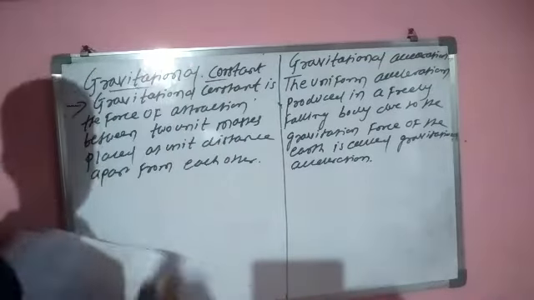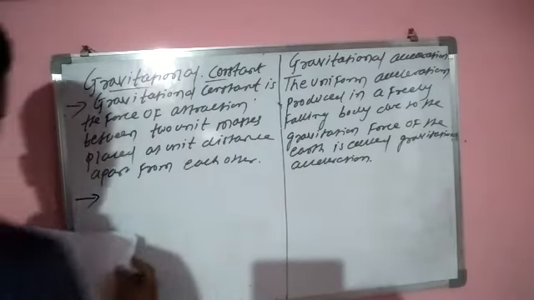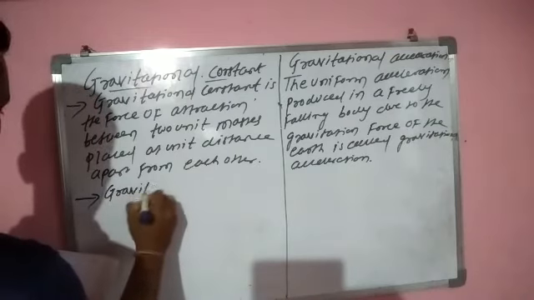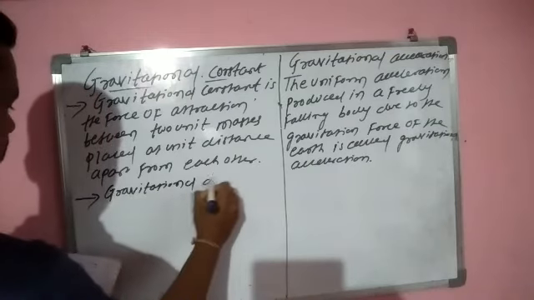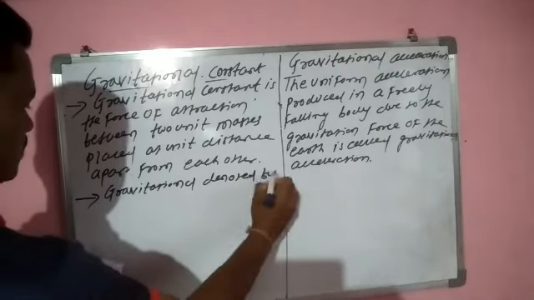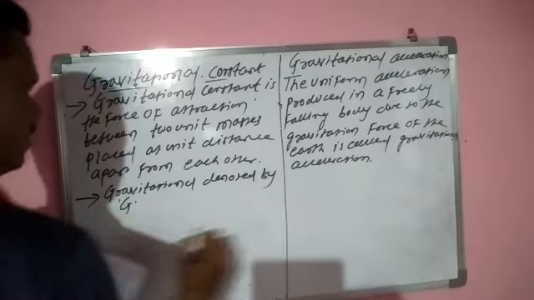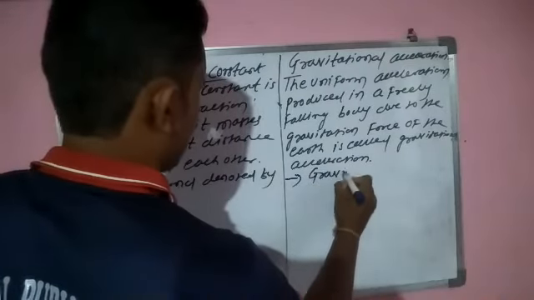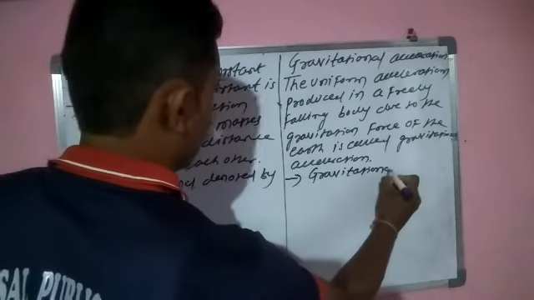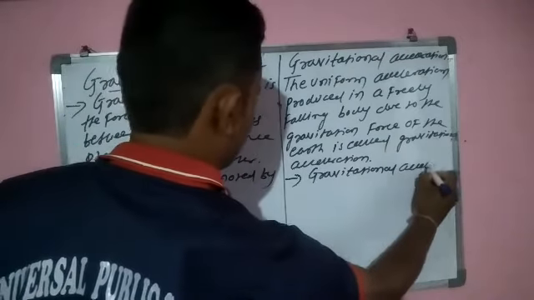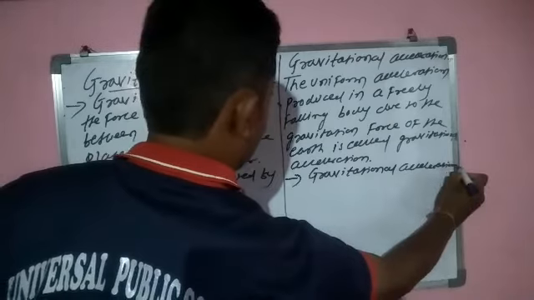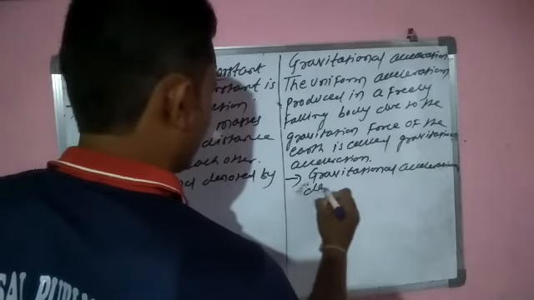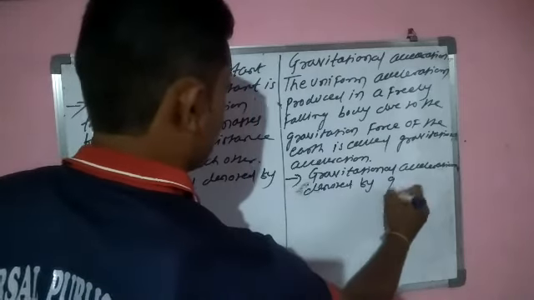So gravitational constant is denoted by capital G. Gravitational acceleration is denoted by small g.